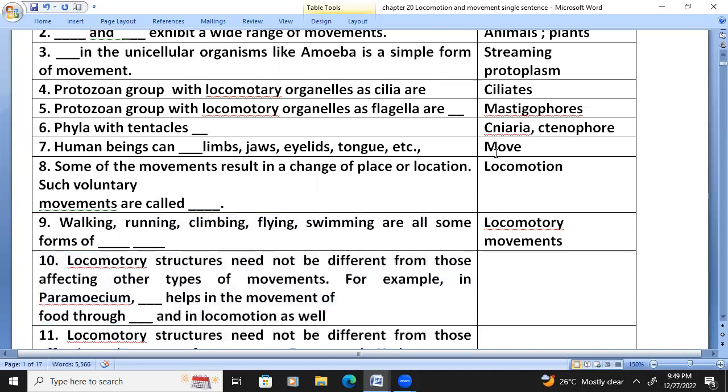Locomotory structures need to be different from those affecting other types of movements. For example, in paramecium, cilia help in the movement of food through the cytopharynx and in locomotion as well.